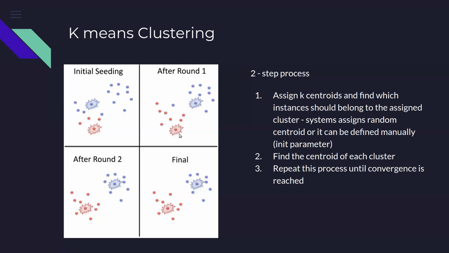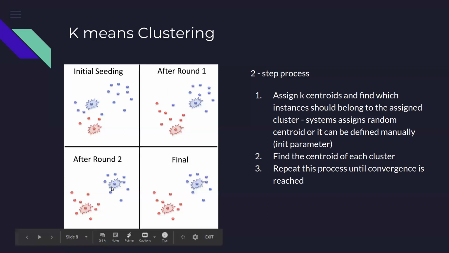And then we see that the centroid of the red cluster moves from this point to this point, and the centroid of the blue cluster moves from this point to this point. Then we ask the question again: if these are the new centroids, which are the observations which should belong to the red cluster and the blue cluster? And then we move to this stage.